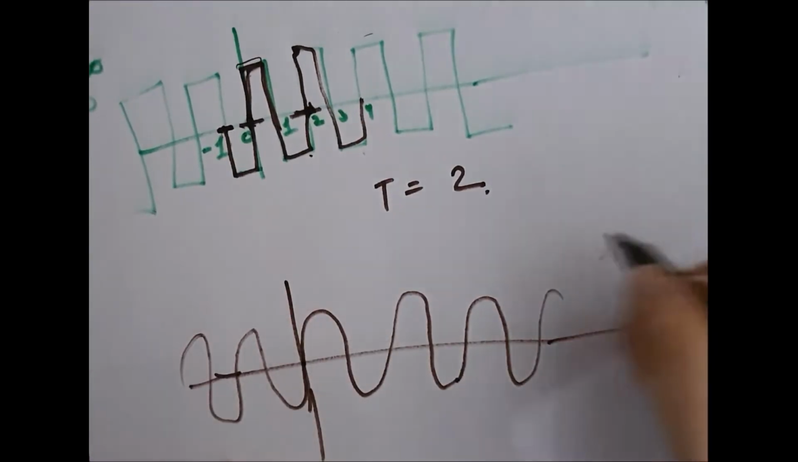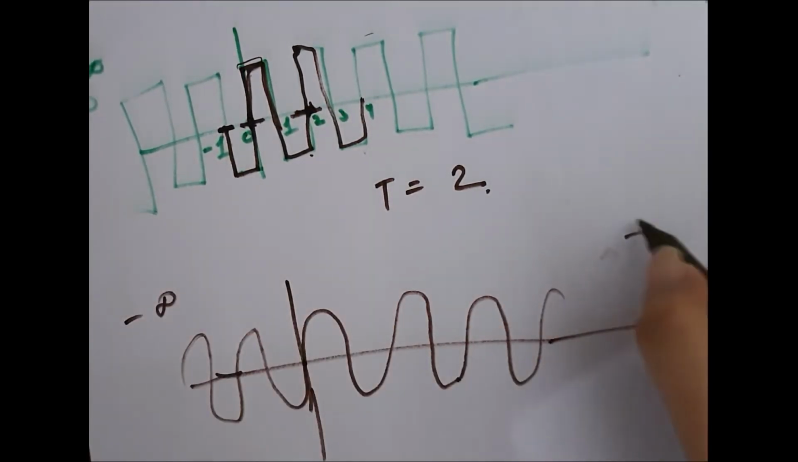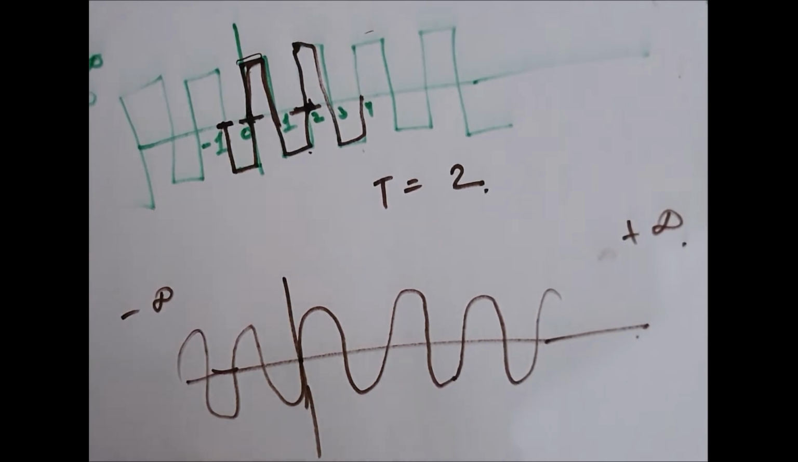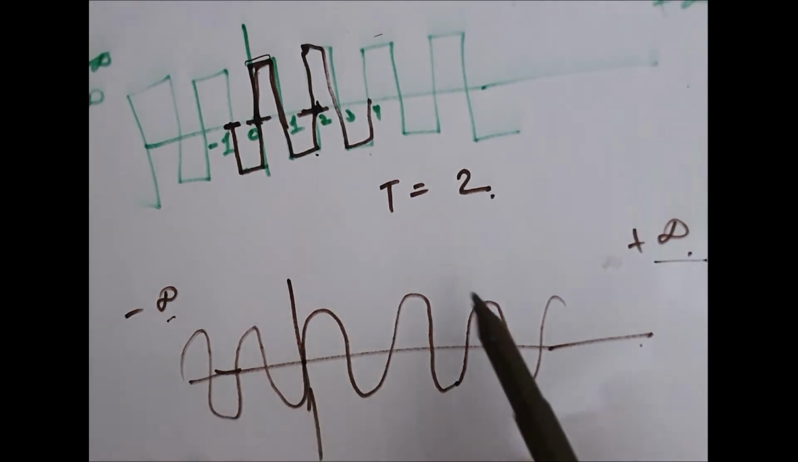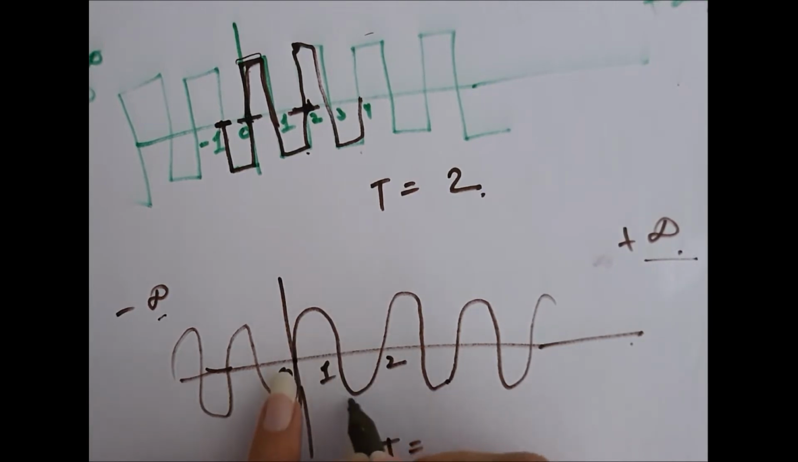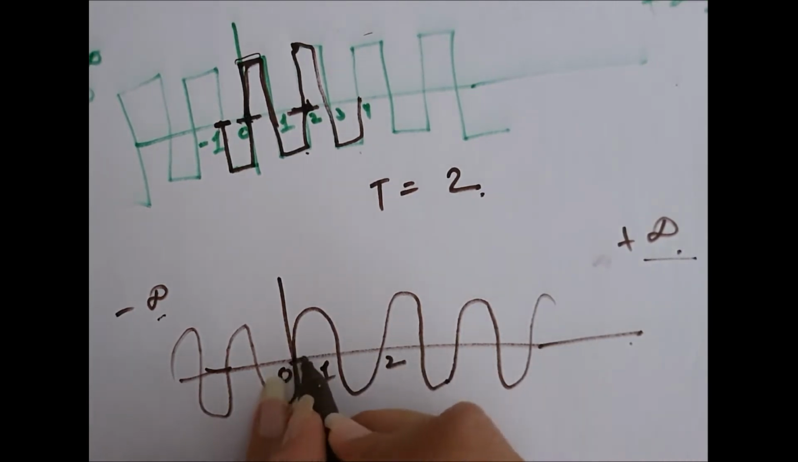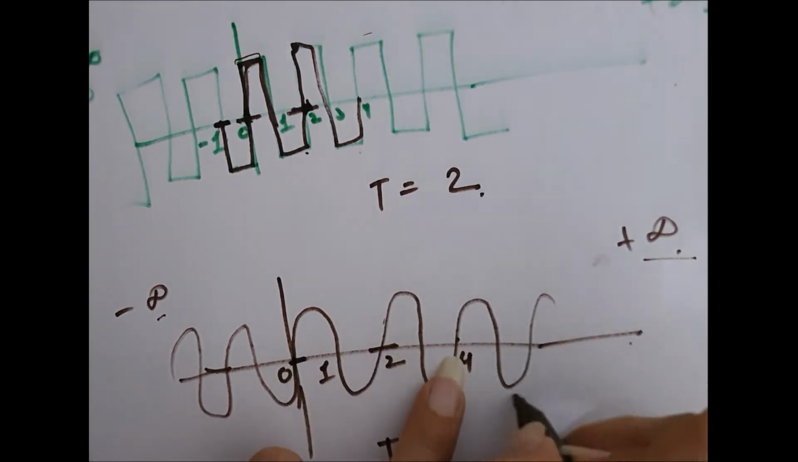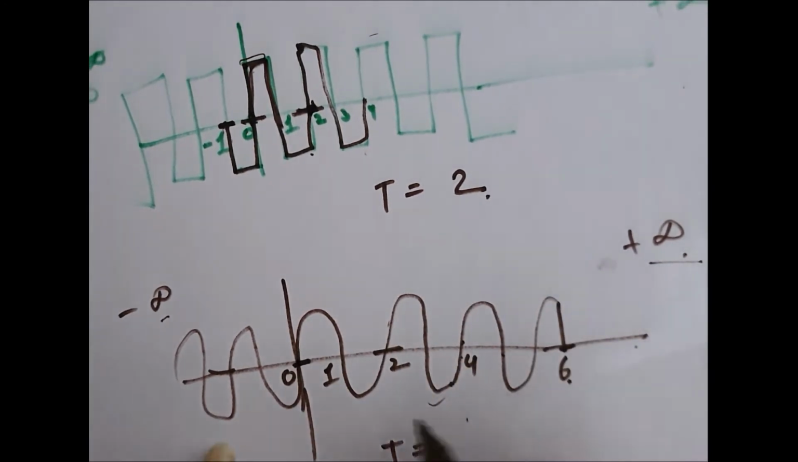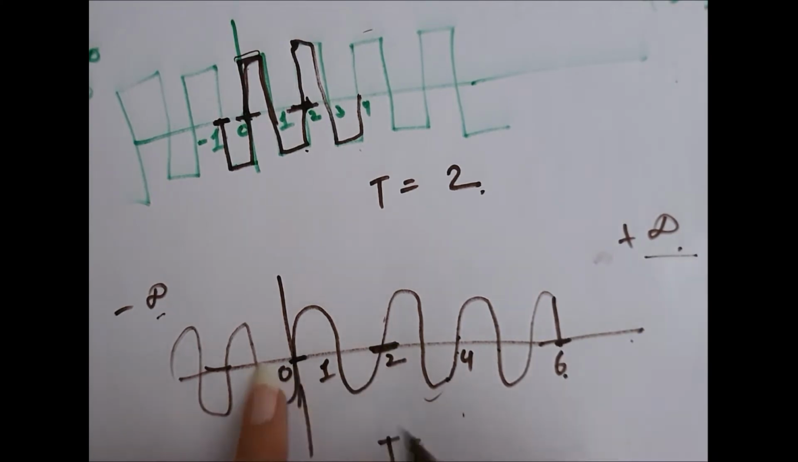Now this is a sine wave. It's from minus infinity to plus infinity. A signal is called periodic if it's from minus infinity to infinity and it's also repeating itself. Now this wave is also repeating itself after 2, from 0 to 2, and from 2 to 4, and 4 to 6, and so on. So its time period is called to be 2.